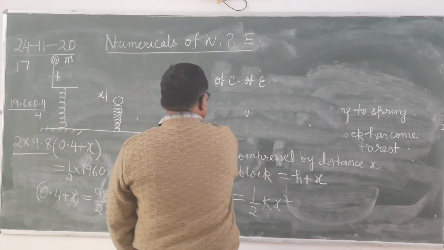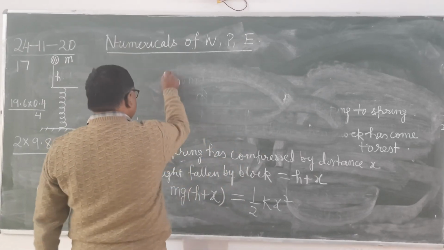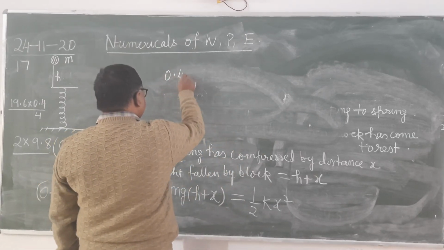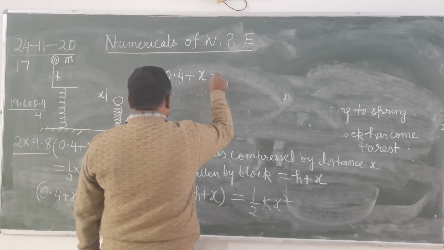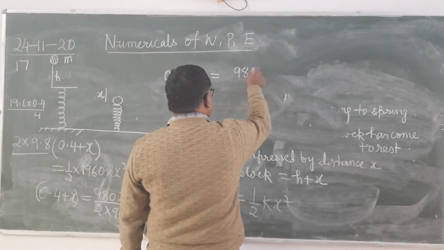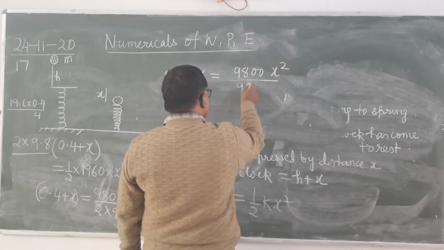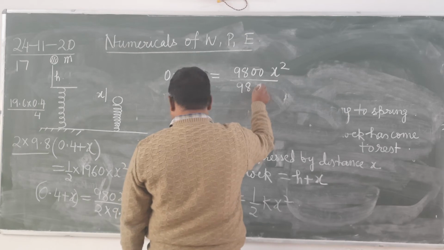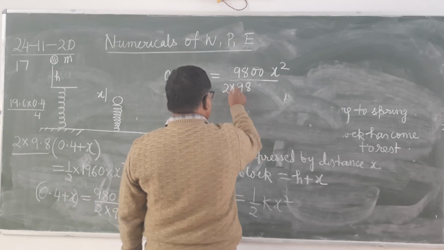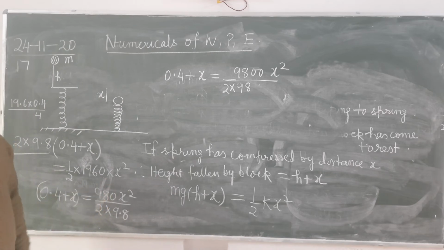So when you further simplify, 0.4 plus x equals to 9800 x square upon 98, means here I have removed the decimal and increased the 0.